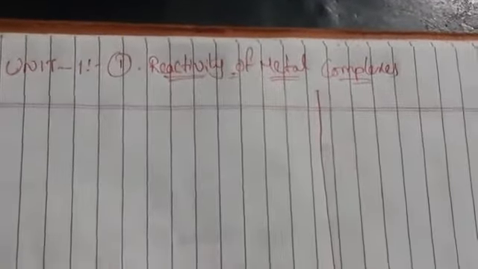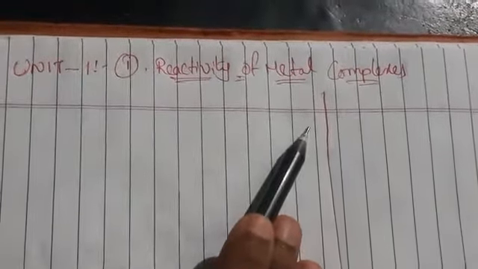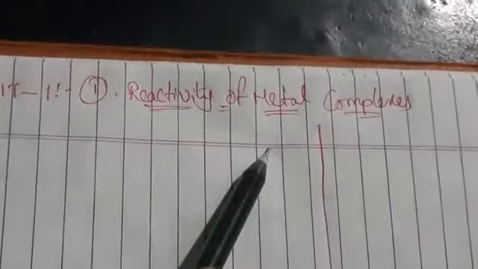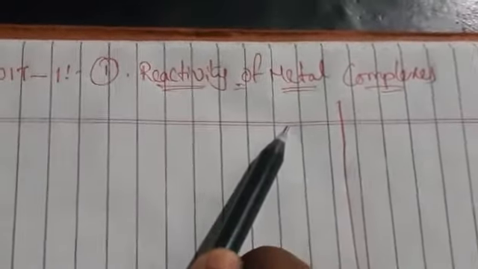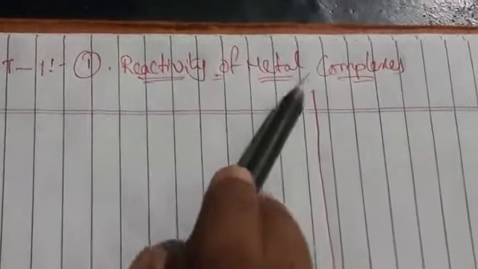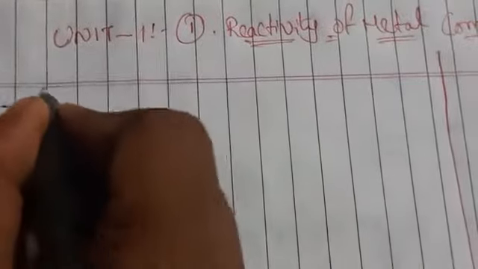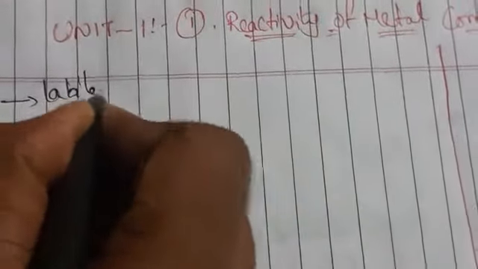Good morning, students. Today I am going to start a new topic in Unit 1, the first lesson, reactivity of metal complexes. In this, actually, two lessons are there. One is reactivity of metal complexes, another one is bioinorganic chemistry. In reactivity of metal complexes, we are going to discuss labile and inert complexes,